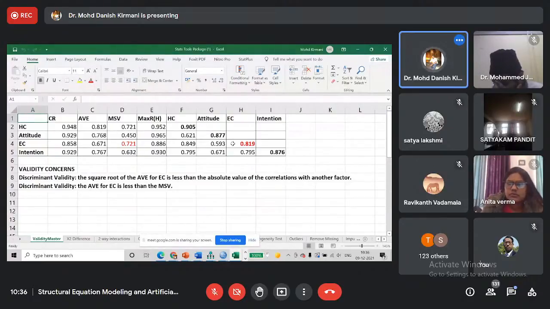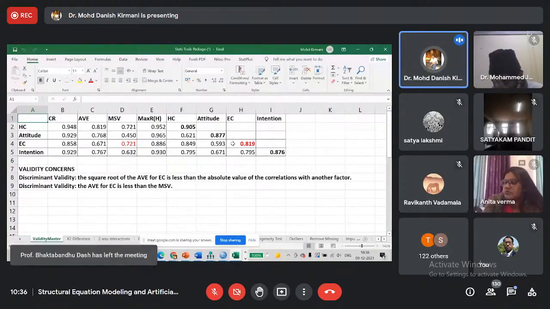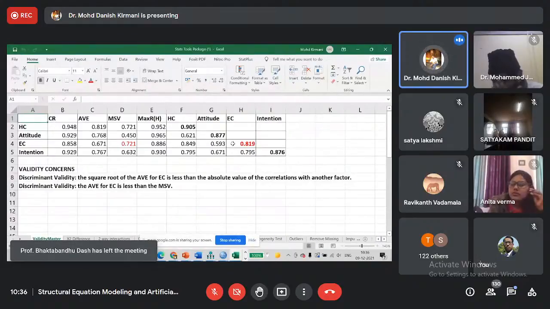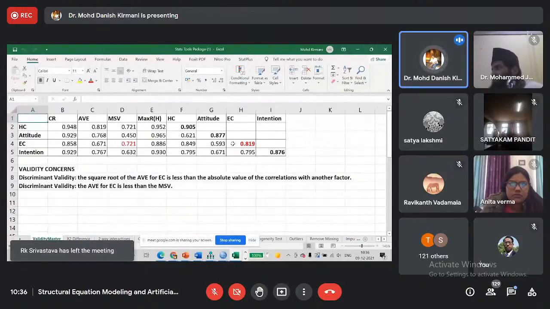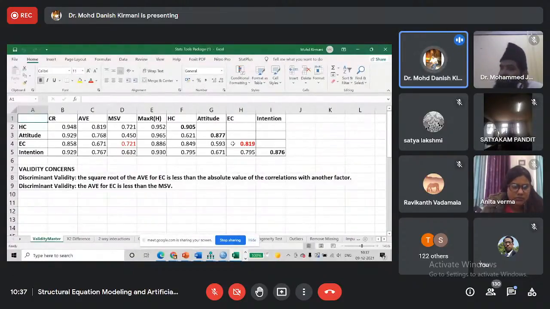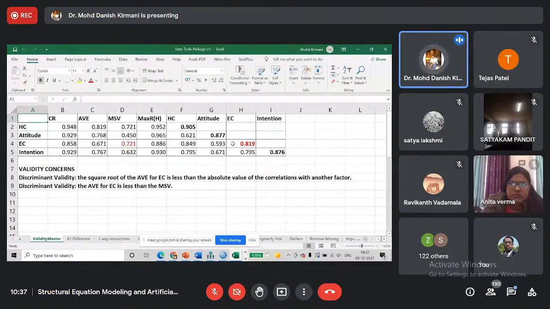So decisions will be taken by you at this stage, because as you can see, the results are not very encouraging for environmental concern. This is where the experience and knowledge of the researcher matter. We have tried everything that can improve the parameters for the construct EC, but we are not getting the right kind of results. So now the decision will have to be made by the researcher, either to delete the construct and proceed to the structural model